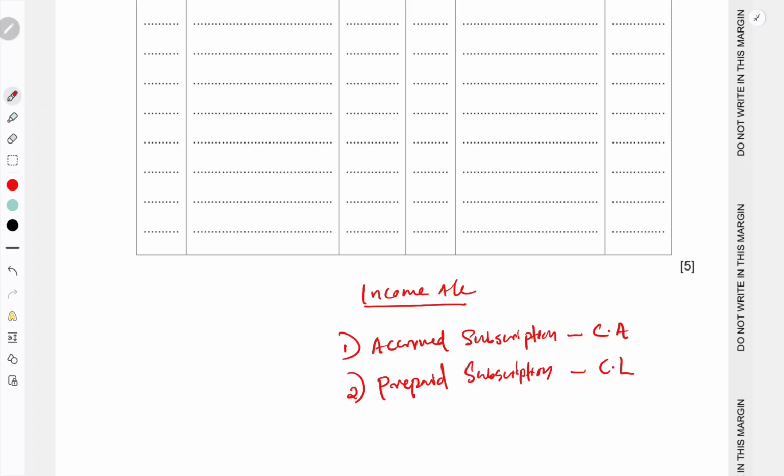So we know that a current asset will show the balance brought down figure on the debit side. Here, prepaid subscription is a current liability, a credit balance account, so the balance brought down figure will be on the credit side. So understand, if the brought down is on the debit side, the carry down will be on the opposite side, for the closing balances.